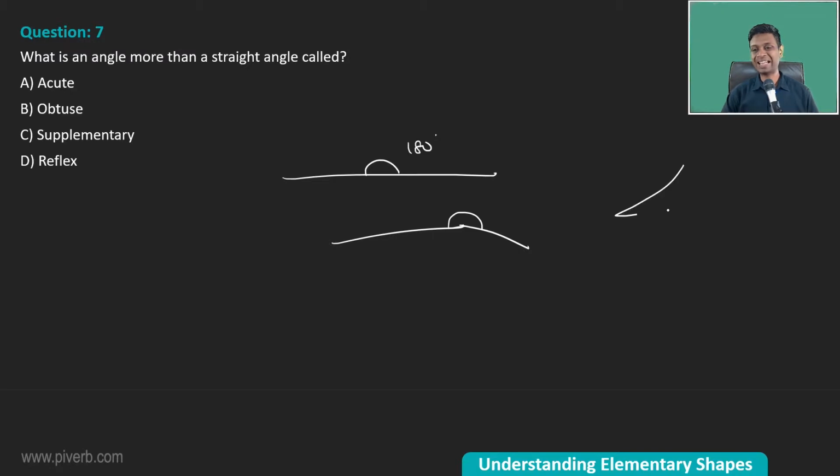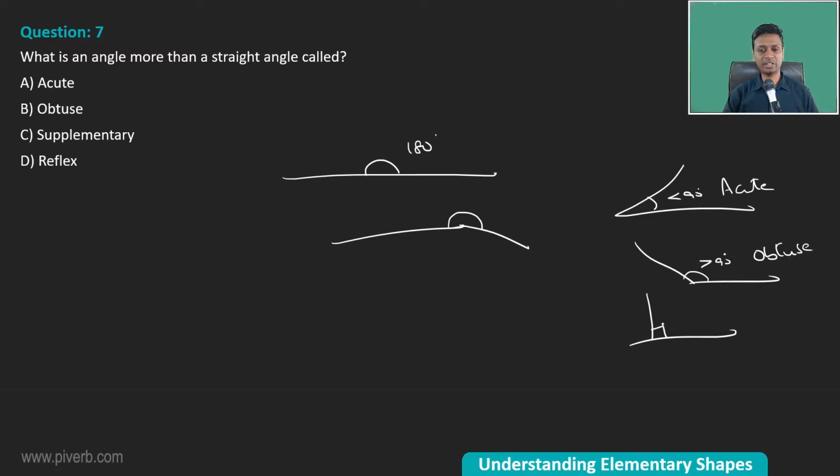Right, so an angle less than 90 is acute. More than 90 is obtuse. More than 90, less than 180. Right? We of course know right angle. 90 degrees is a right angle.